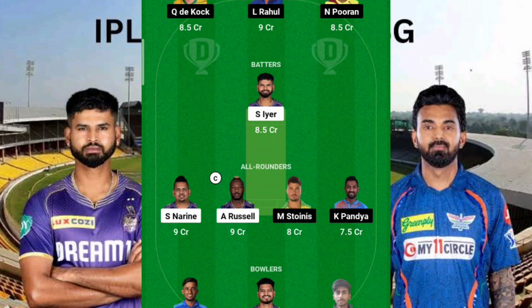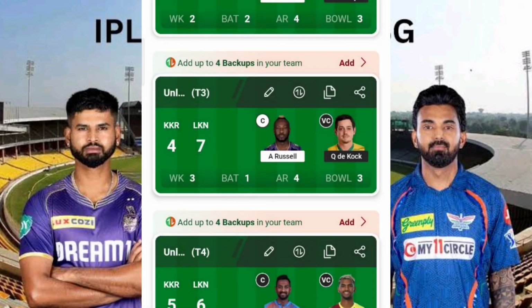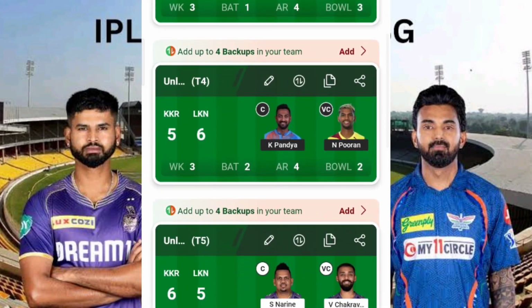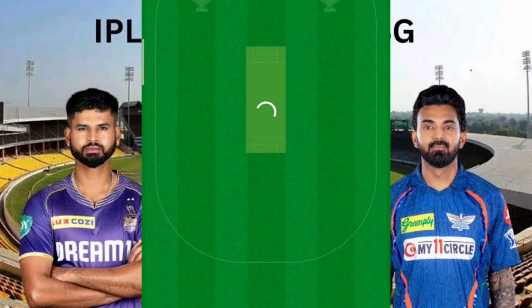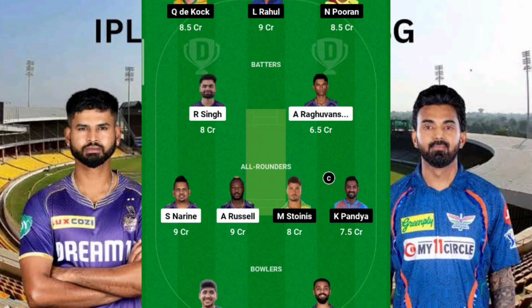At the same time, you can see that I have included Mayank Yadav and Ravi Bishnoi as my prominent bowlers along with Krunal Pandya. And I'm expecting Marcus Stoinis to also bowl at least 1 or 2 overs. Okay, so this is what my team is about, if Lucknow Super Giants tosses first and opts to bat first. Fine. So what if Lucknow Super Giants tosses first and opts to bowl first? Okay, that is batting first, and this is bowl first.